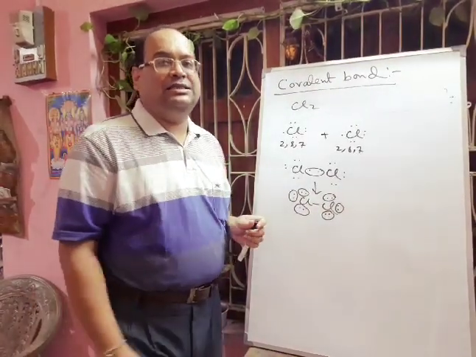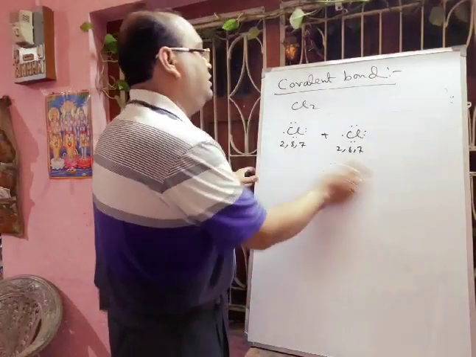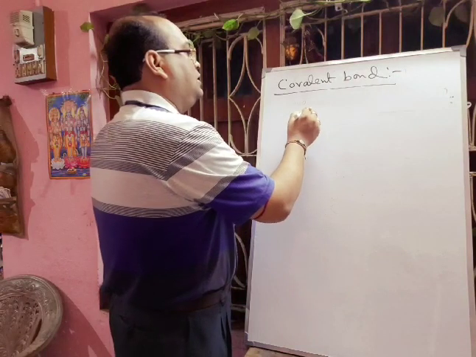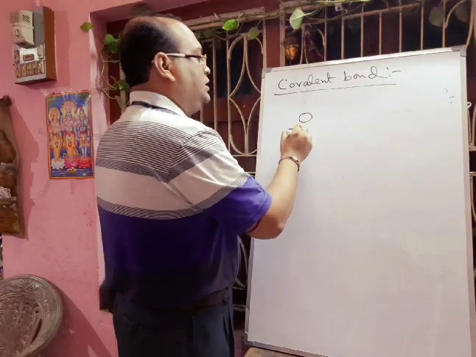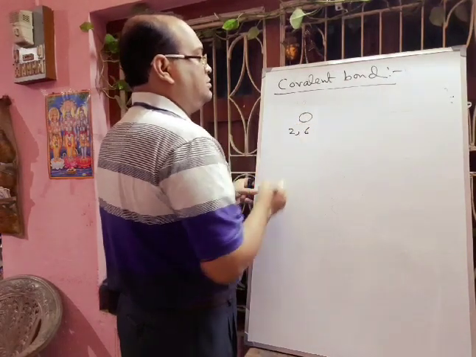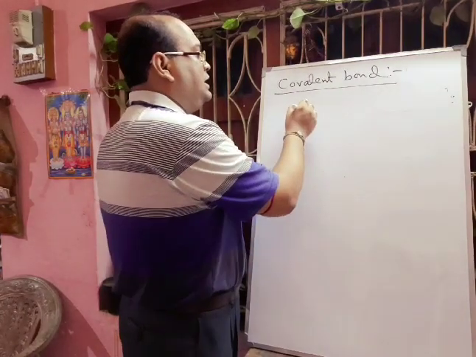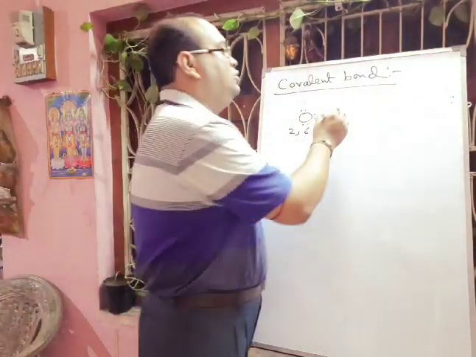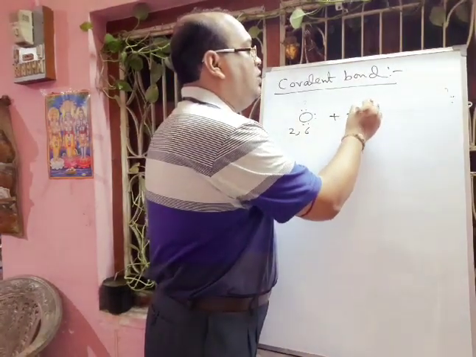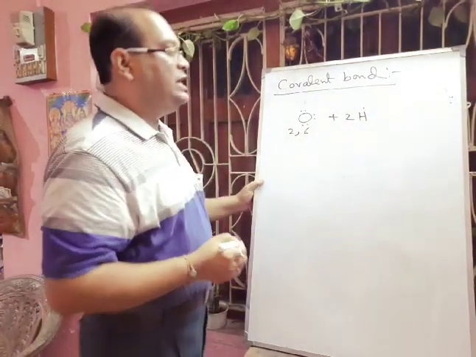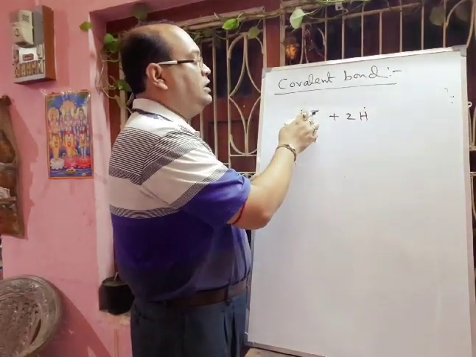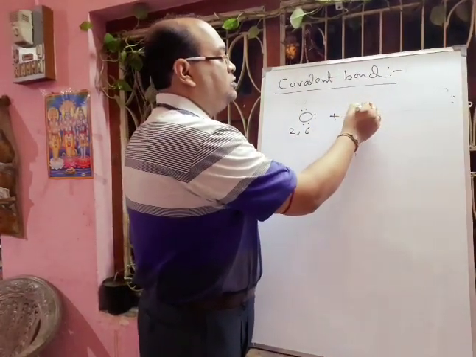Next we will discuss another very important example, that is water. In case of water, oxygen's electronic configuration will be 2, 6. So in the outermost shell there are 6 electrons. Hope you can understand. And two hydrogens, each hydrogen containing one electron. And here also we can show it by dot cross structure. One we are showing as dot, another electron we are showing as cross.